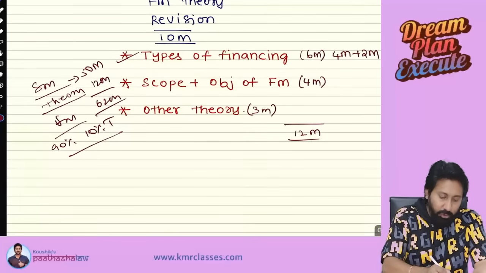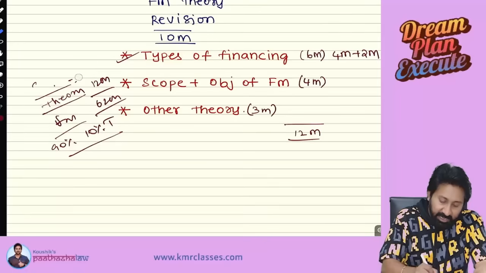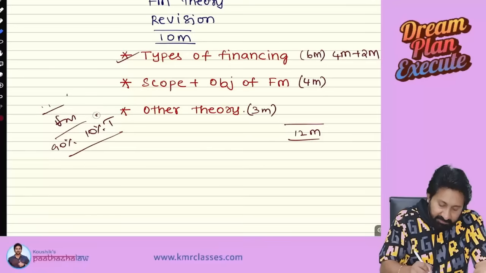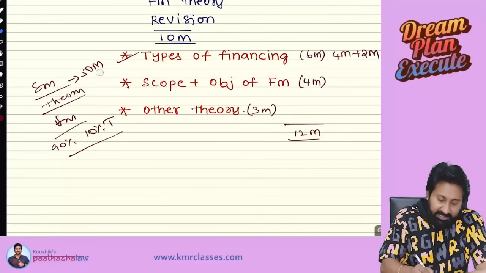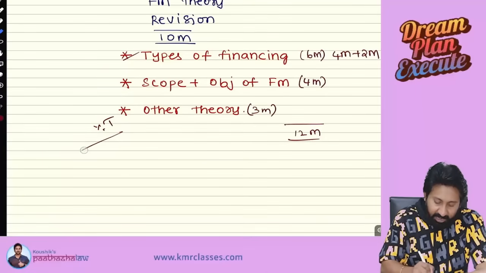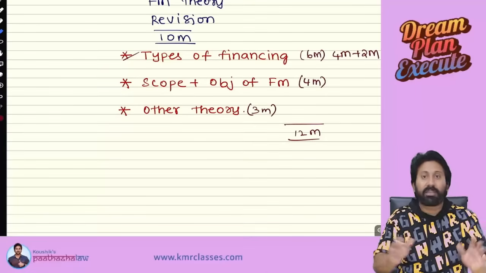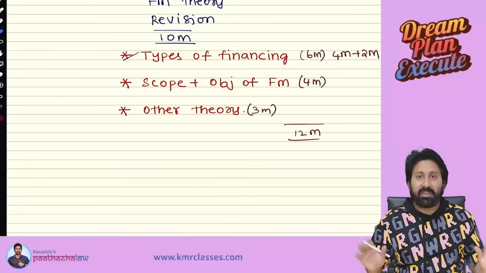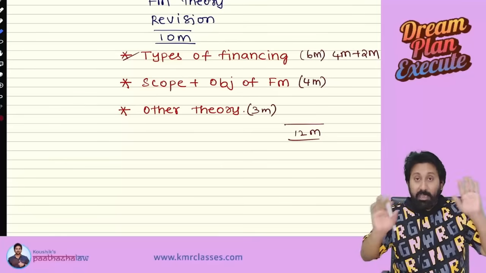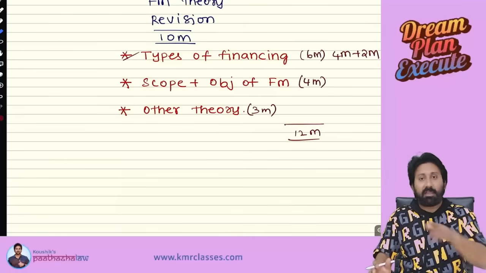So, you should not be allergic towards a theory with regard to paper number 6. SM inevitable anyway you have to study. Okay, but FM, though it is having a theory that is very easy to absorb, easy to understand as well. So today I am going to help you in covering out the most important theoretical areas such that your 12 marks will be 1000% guaranteed if you listen to the lecture completely. Because if you don't listen to lecture completely, I can't give that guarantee.